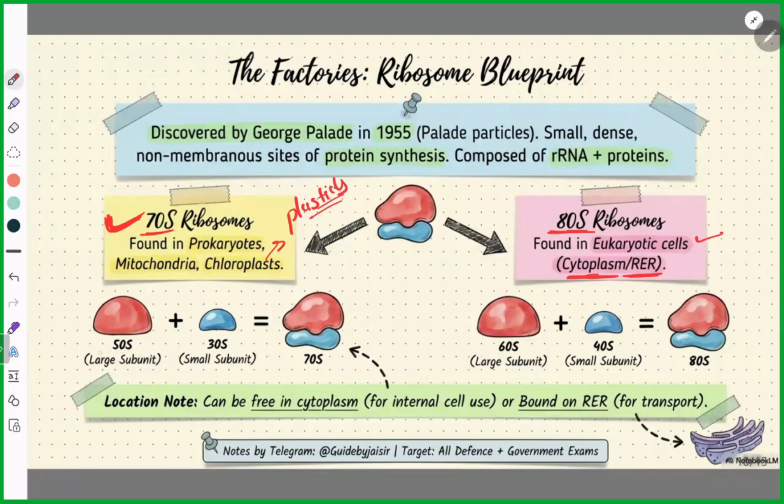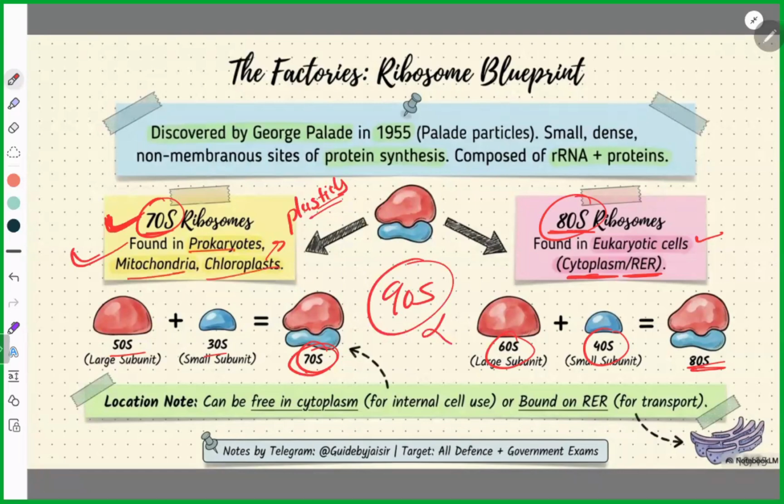Now these 70S are made up of 50 plus 30. Now don't say, sir, 50 plus 30 is 80. It is not a mathematical summation. Just see it like this only: 50 plus 30 become 70, and 60 plus 40 become 80. Clear? So what you need to learn is the types. Obviously they will ask, is there any 90S ribosome? No. Types are important. Where they are located is important.